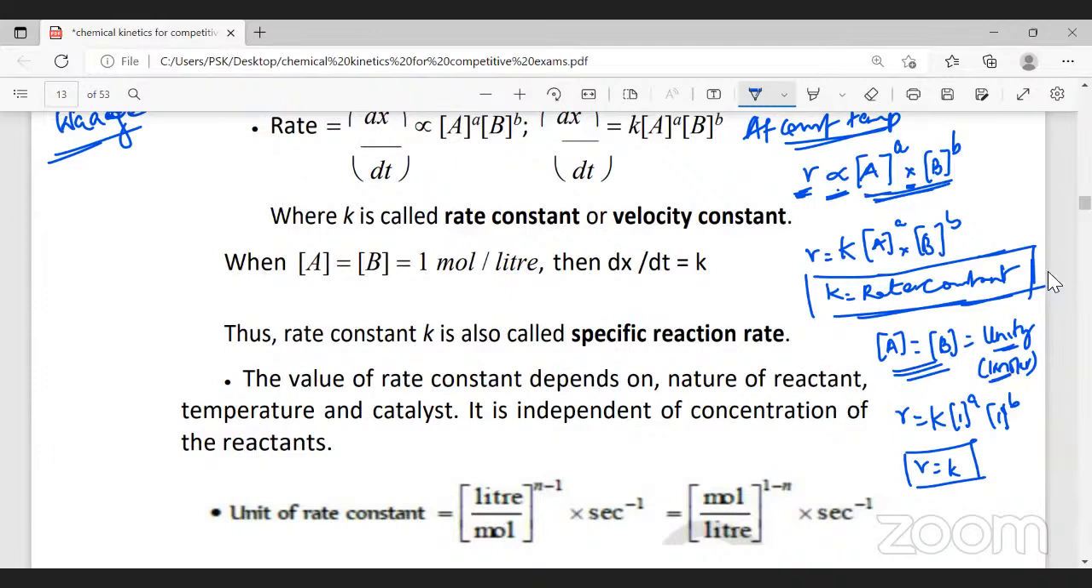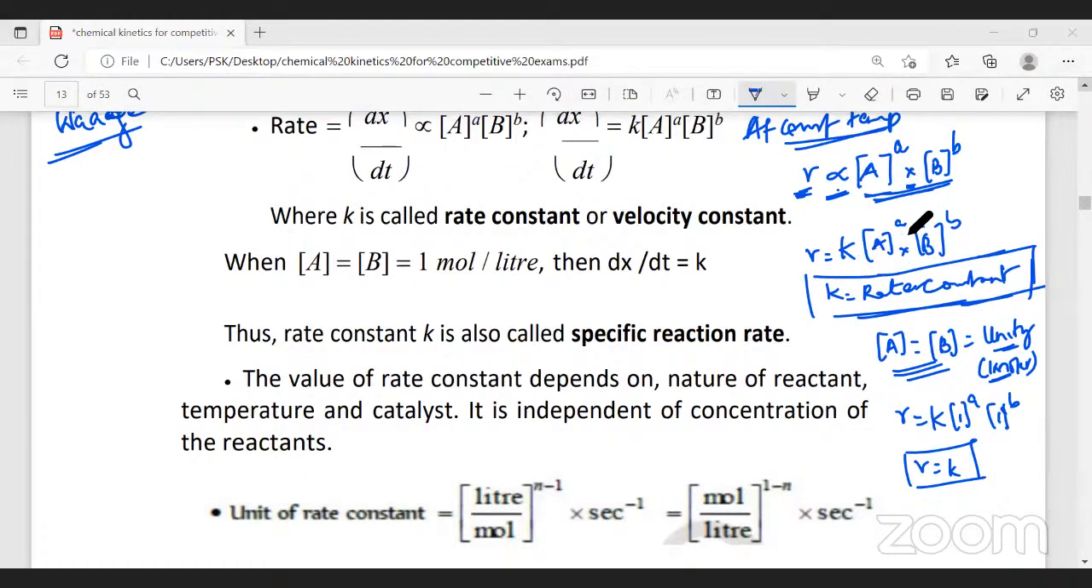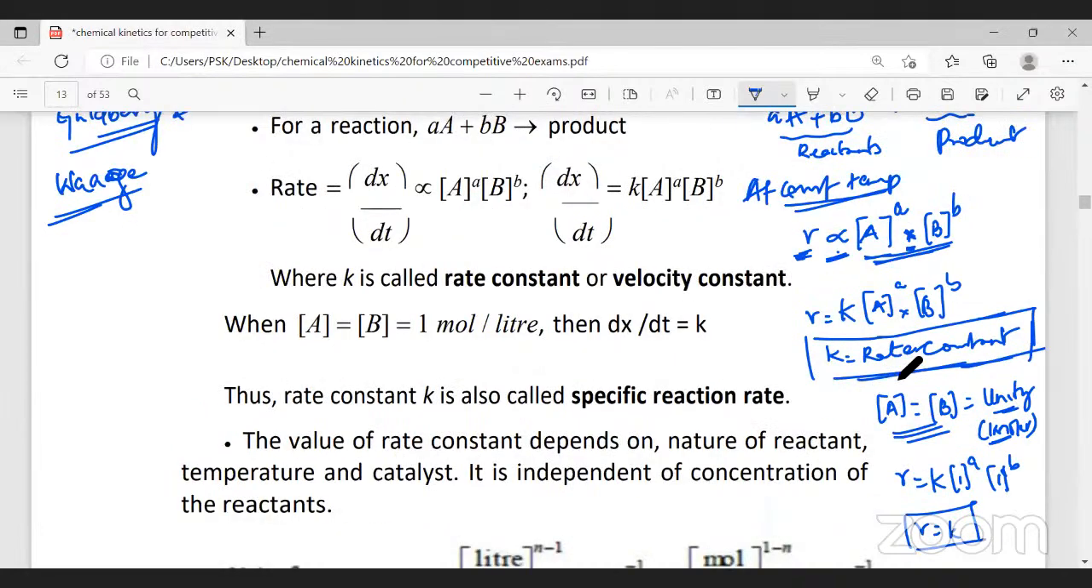Did you understand this so far? Yes, sir. Did you follow? What is the law of mass action? The law of mass action states that at constant temperature, the rate of reaction is directly proportional to the product, product means multiplication, of molar concentrations or the active masses of the reactants whose coefficients are raised to their power. Now, if you remove the proportionality sign, we have to give a proportionality constant, and that proportionality constant we're giving is K. This K is called the rate constant. It is also called the specific reaction constant.